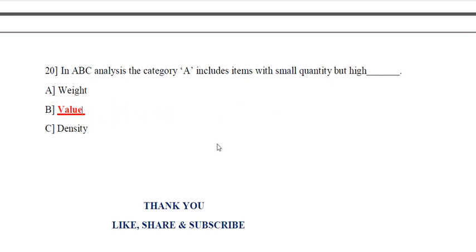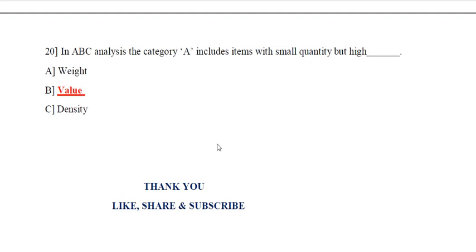Okay, so these are the 20 important questions of chapter number 4, inventory control. I hope you have understood all the MCQs, and these MCQs will be helpful for you in the examination.